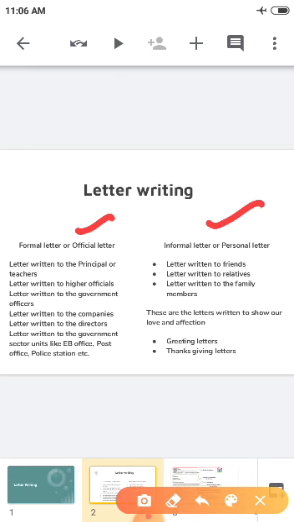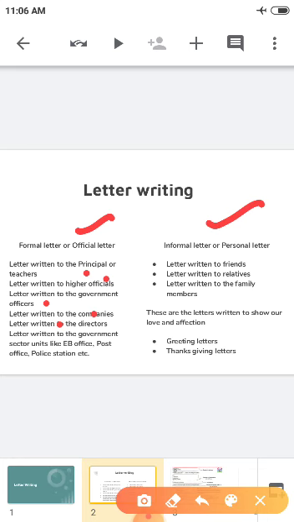Formal letter means the letter written to principal or teachers. It may be a leave letter or permission letter. Letters written to higher officials like managers or supervisors. The letter written to government offices like collector, police officer, likewise. Letters written to companies, if you are applying for a job, or if you need help from a company like ordering books. Then the letter written to directors.